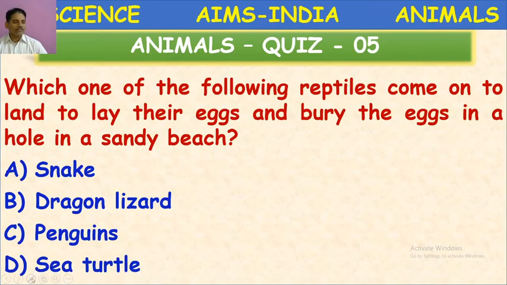What is the correct answer here, children? Okay? Yes, D is the correct answer. Sea turtle. It will lay eggs near the sandy sea beach and bury the eggs in the sand.